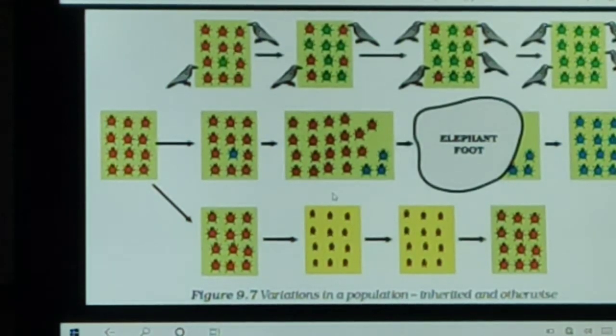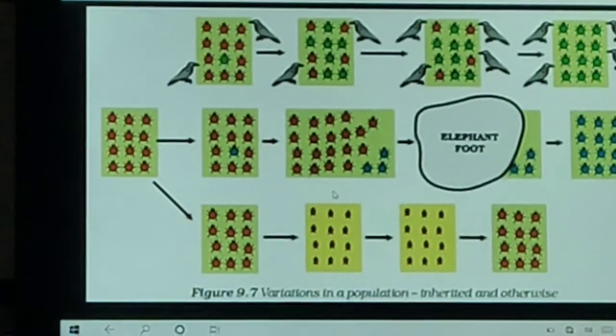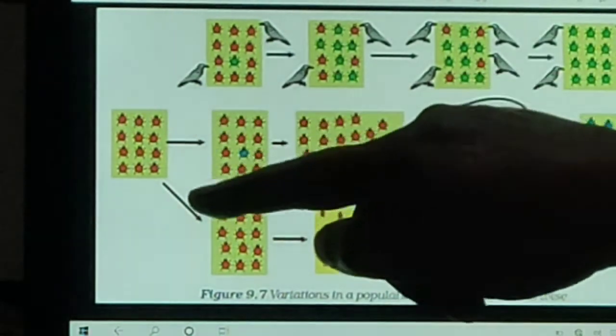Variation that results in the formation of new species occurred basically due to errors in DNA copying as well as due to sexual reproduction. An illustration to show variation in a population: a group of 12 red beetles live in green bushes and reproduce sexually, so they are likely to develop variation. Here are the following possibilities.